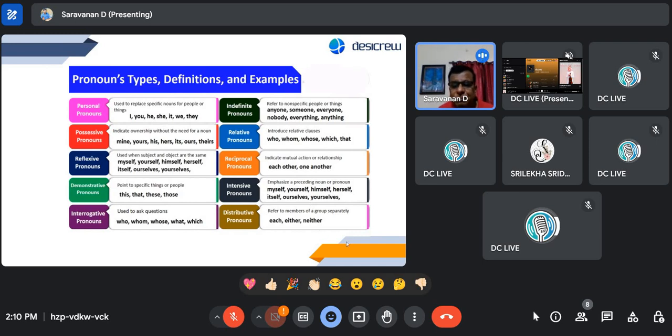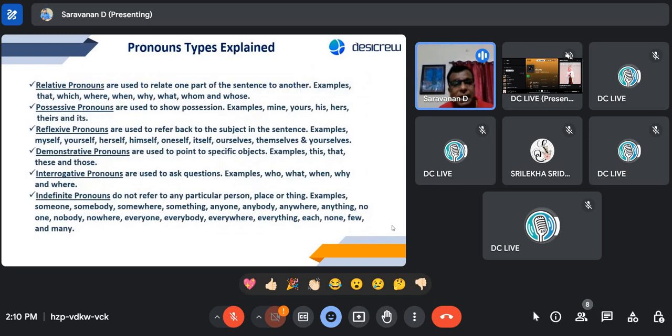Okay, distributive. Distributive refers to members of a group separately. So for example, I'm at a shop. I'll buy each one of these. So you are indicating what you want and how much you want, or the numbers as well. I want each one of them. I need either of them or neither of them. So that way as well. So as I said, it's good to know information. It is a deep dive. So let's move ahead.